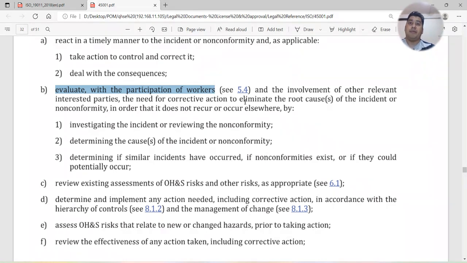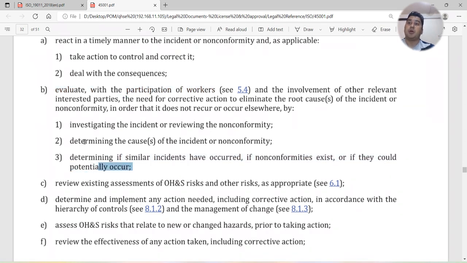Evaluate the need for corrective actions to eliminate the root cause of the incident or non-conformity, so that it does not reoccur or occur elsewhere. This is done by investigating the incident or reviewing the non-conformity, determining its cause, and determining if similar incidents have occurred, if a non-conformity exists, or if they could potentially occur.